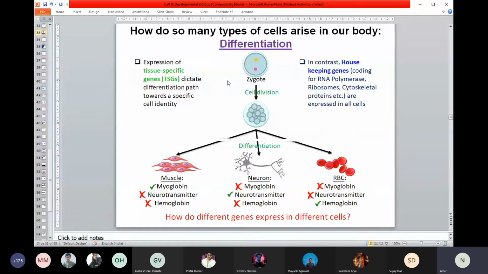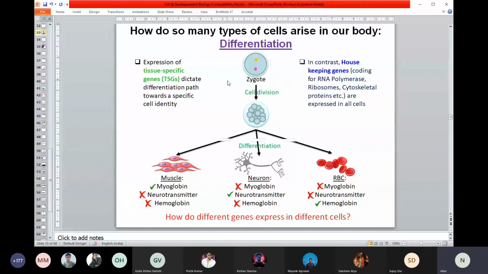So the process we are talking about is called differentiation. It's a simple mitotic cell division. The genomic contents are equally distributed. The only problem is that the cytoplasmic RNA, some of the proteins, mitochondria, all those components are unequal. In one cell it might be getting more, in another cell it might be less.